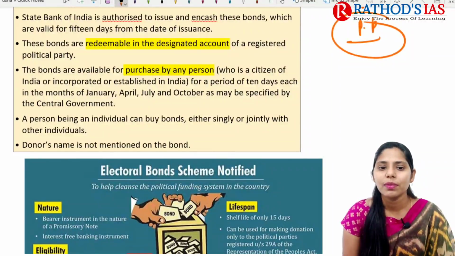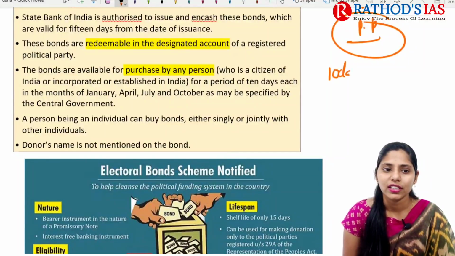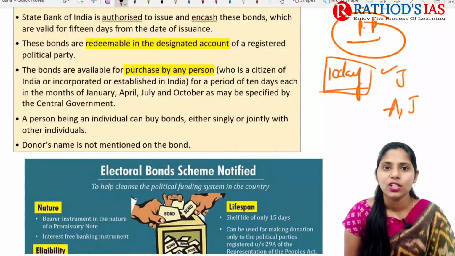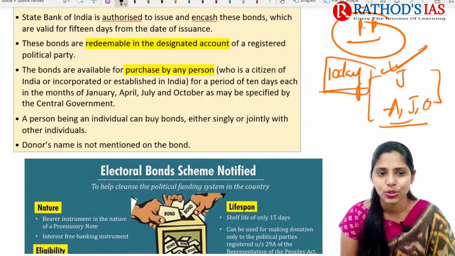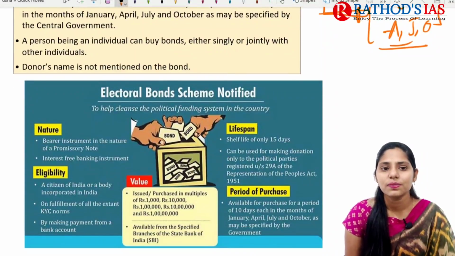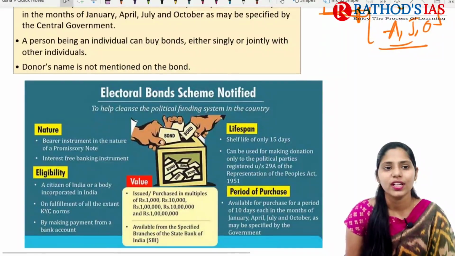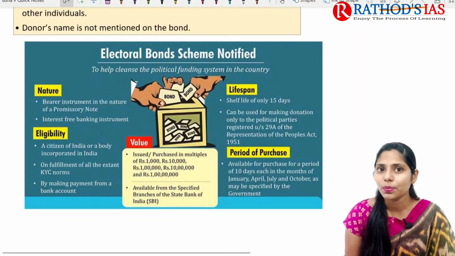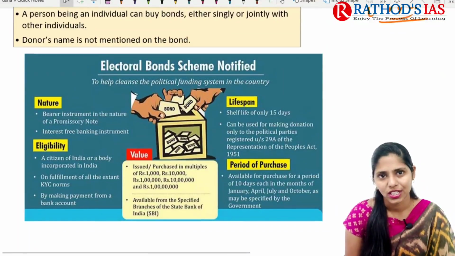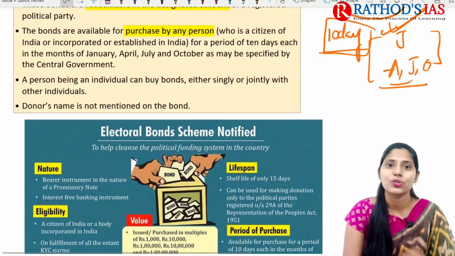And these bonds are available to any person who is a citizen of India or who is incorporated or established in India, for a period of 10 days in every month of January, April, July and October, on specified dates, when they will issue these electoral bonds. And a person who is an individual can buy bonds either singly or jointly with other individuals. On these bonds, the donor name will not be mentioned. So these are some important facts regarding electoral bonds.